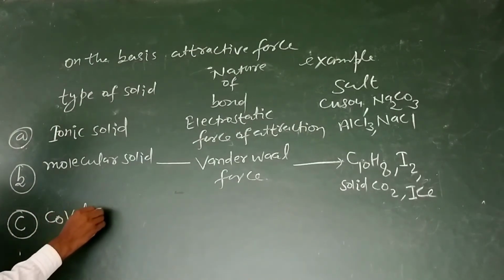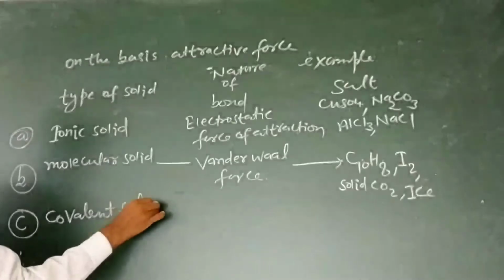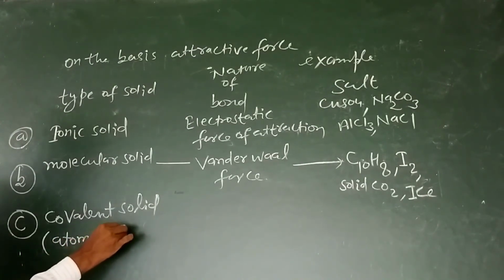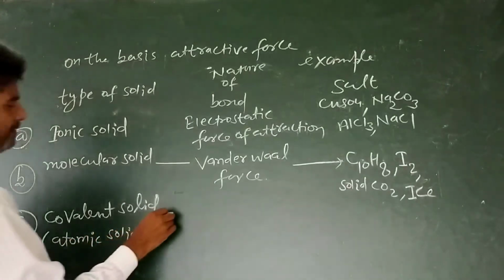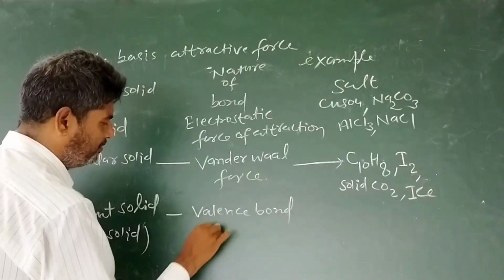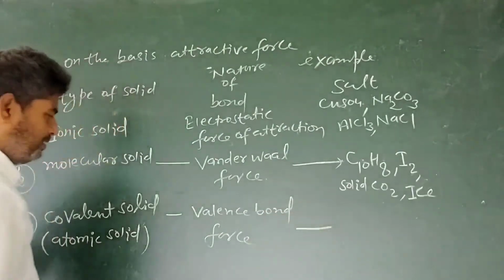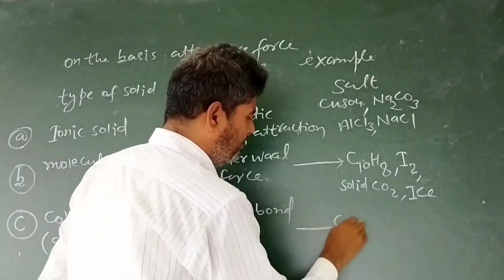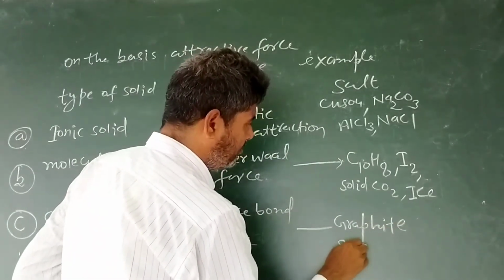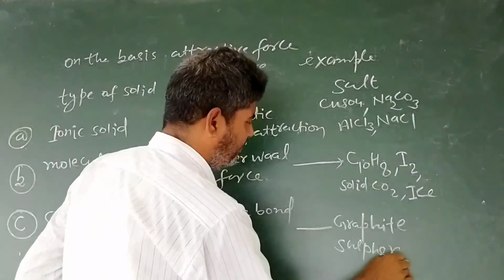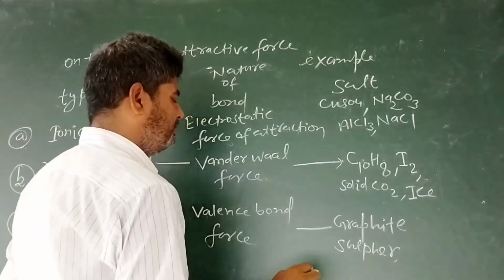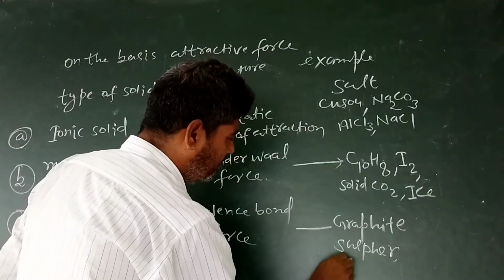Covalent solid or atomic solid, valence bond force. Examples: graphite, sulfur, diamond.